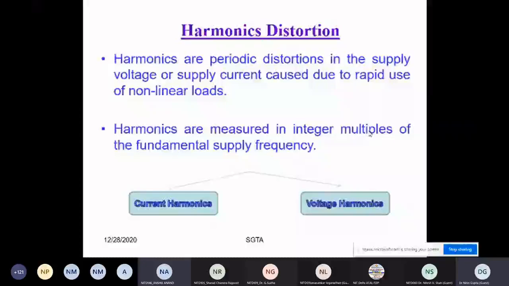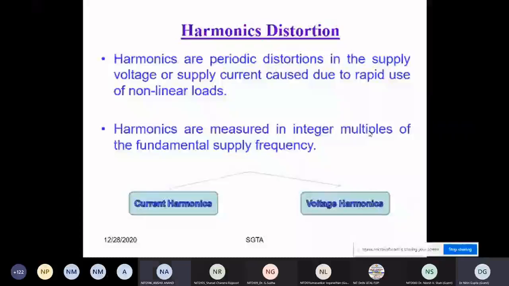When an RL load is there, it is not a non-linear load, because you will only find a displacement in the power factor. You will only find the voltage and the current lag or lead in the case of RL, RC or RLC type of load.